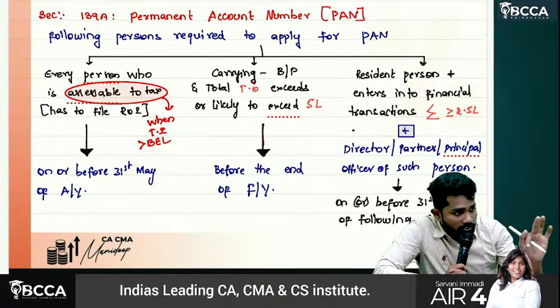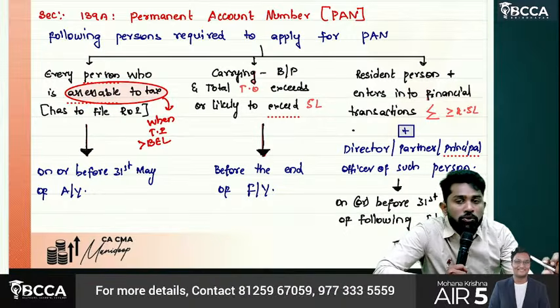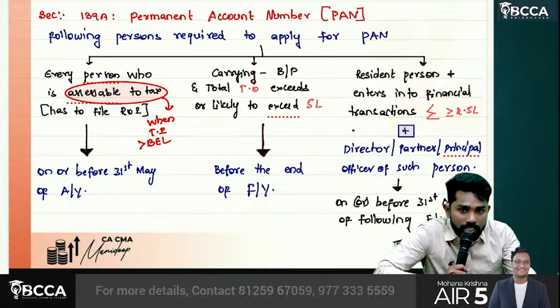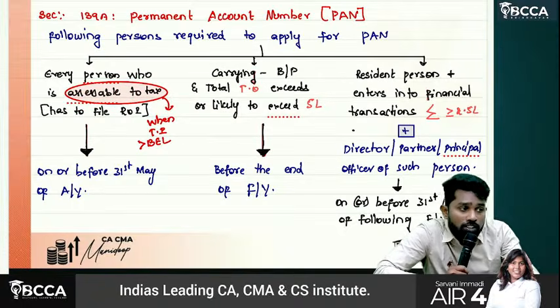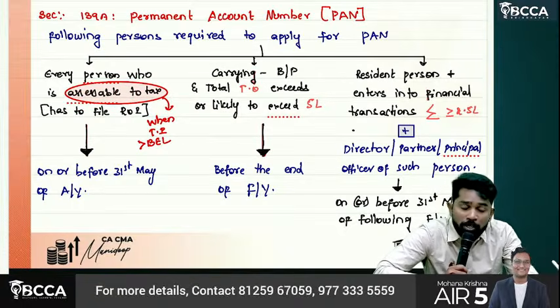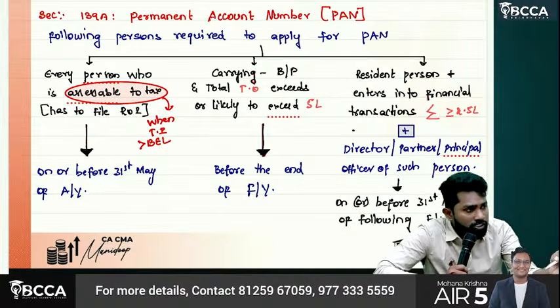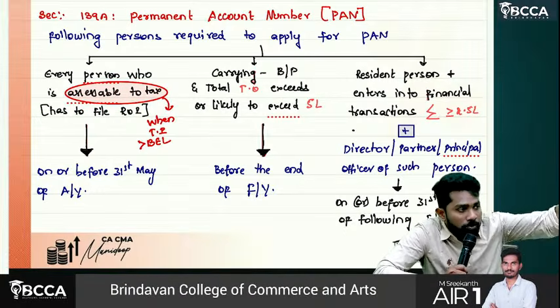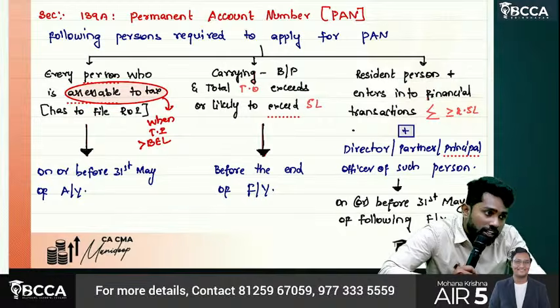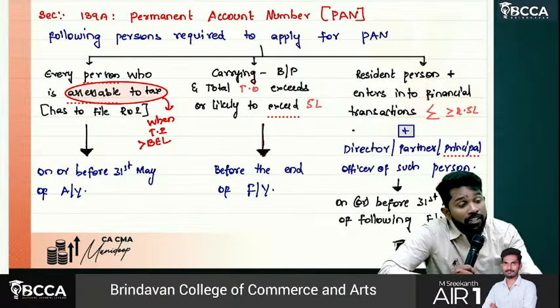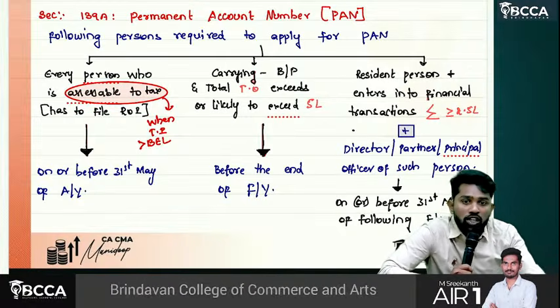Then Sir, first case is what? You are going to be assessable for tax. Nothing but your total income exceeds basic exemption limit and you have the requirement to file return of income. Apply for PAN. By when? 31st May of assessment year. Before itself you can apply, no problem. But maximum by 31st May of assessment year. Second case, you are carrying some business or profession and your turnover exceeds 5 lakhs or likely to exceed 5 lakhs. Then by the closure of financial year itself you have to apply for PAN.